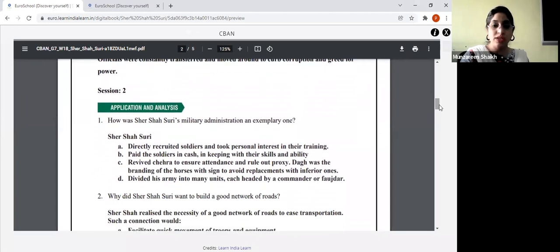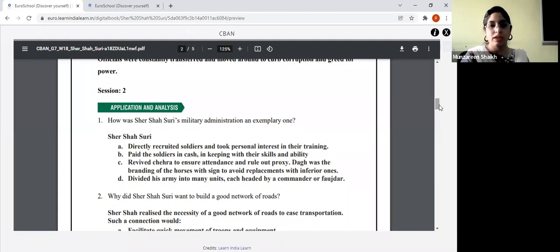How was Sher Shah's military administration an exemplary one? How do we come to know that whatever reforms Sher Shah brought in the military administration were excellent, were exemplary? For this particular answer, you'll have to refer to the military administration. What military changes did he bring? You have to tell me that.